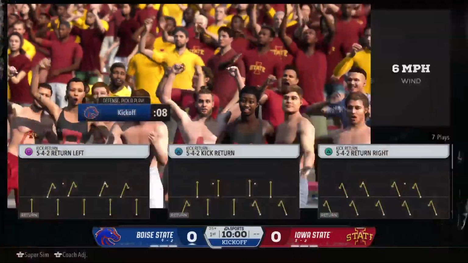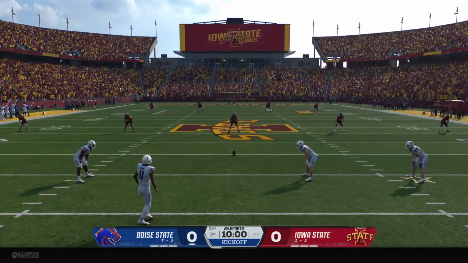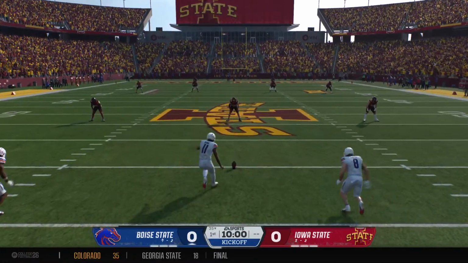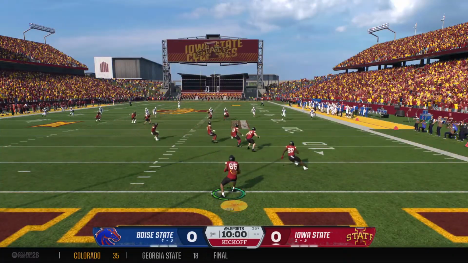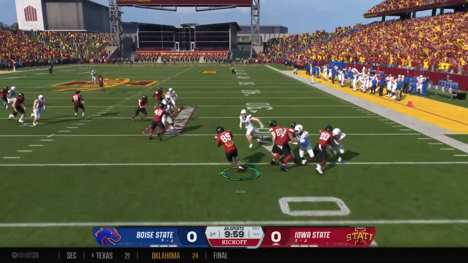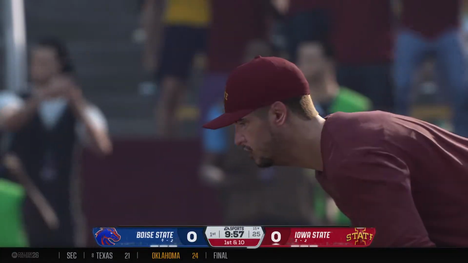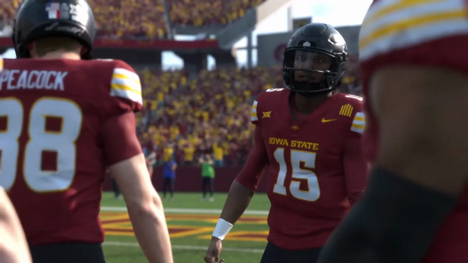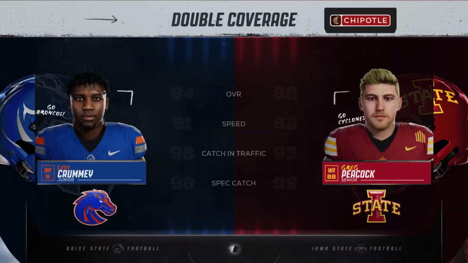Guys, we can't wait to see this game. Been looking forward to it all week. And the Broncos will get us underway with the opening kickoff. He'll start the return inside his 5. The coverage team maintains its discipline, not much doing on that return. So Iowa State's offense will start this game off.